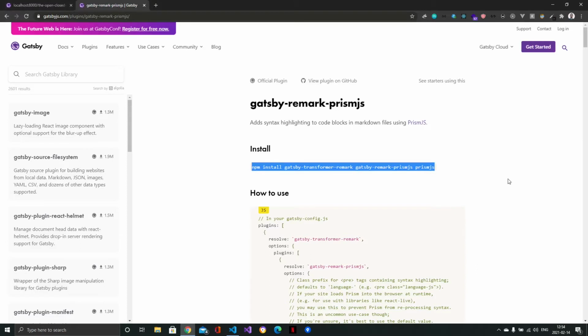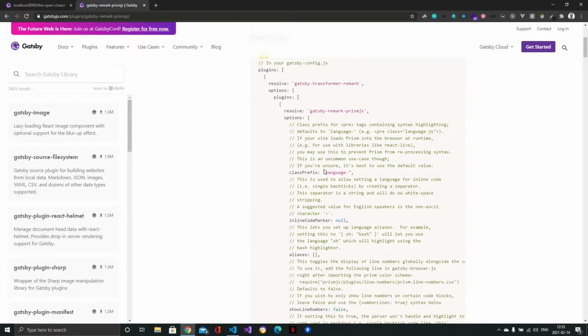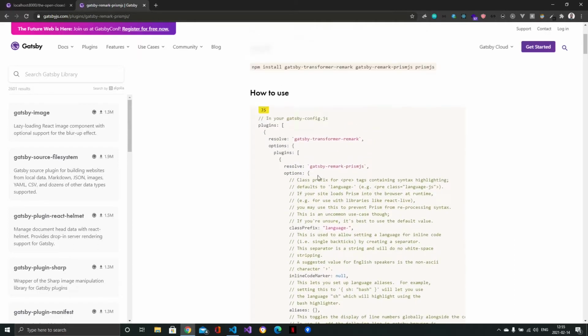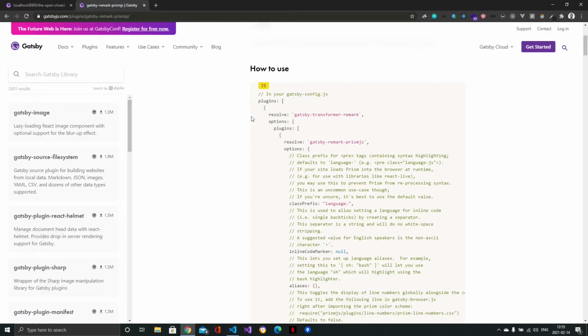And if you go back to the docs, we can see that this is a really important thing to keep in mind: the way you add the actual resolve object to the plugins array in the gatsby-config.js file. You really need to pay attention to the structure of this plugins array, because they want you to have the resolve object of gatsby-transformer-remark, which is something we already have in the project.